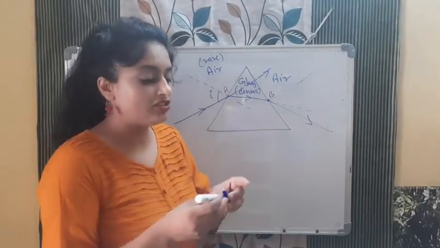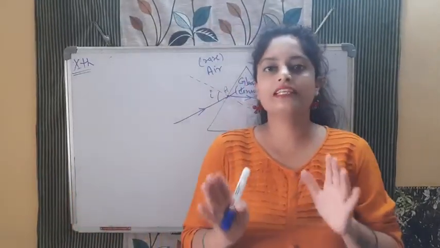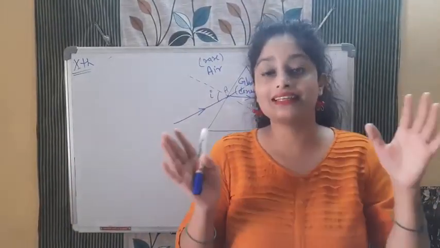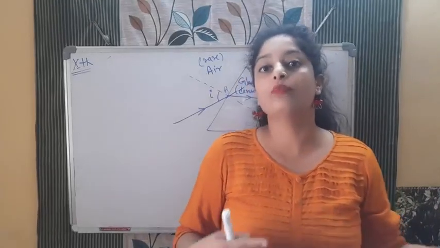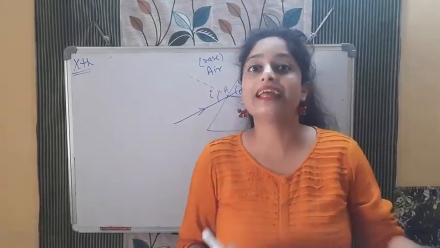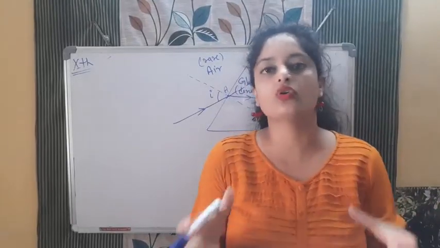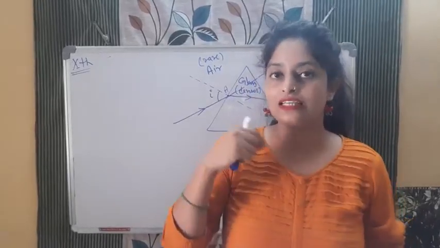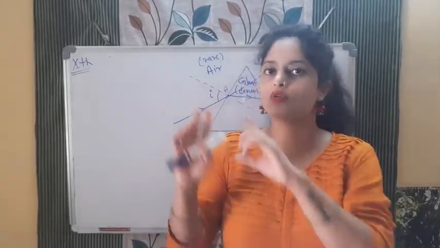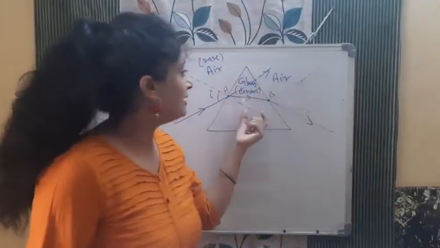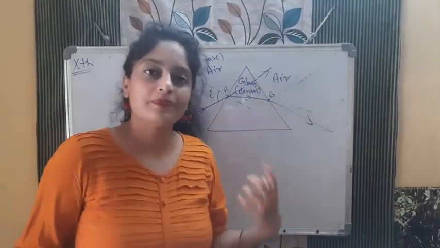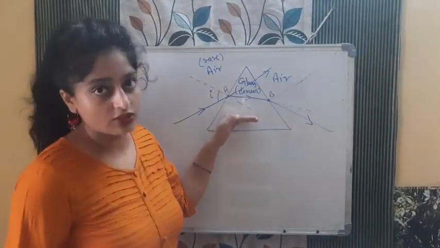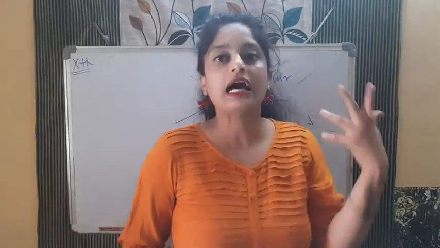So, very important, change in the path of the light: it always bends towards the normal when going from rare to denser. Rare means optical density is less, so the speed of light will be more. The speed of light is more in a rare medium, where molecules are not so close, so density is less there. I will say optical density, you will say optical density, not the normal density, because we are talking about light. In a denser medium, optical density is more, so the speed of light decreases, and that is why rare to denser it is towards the normal. When denser to rare, it is always away from the normal.